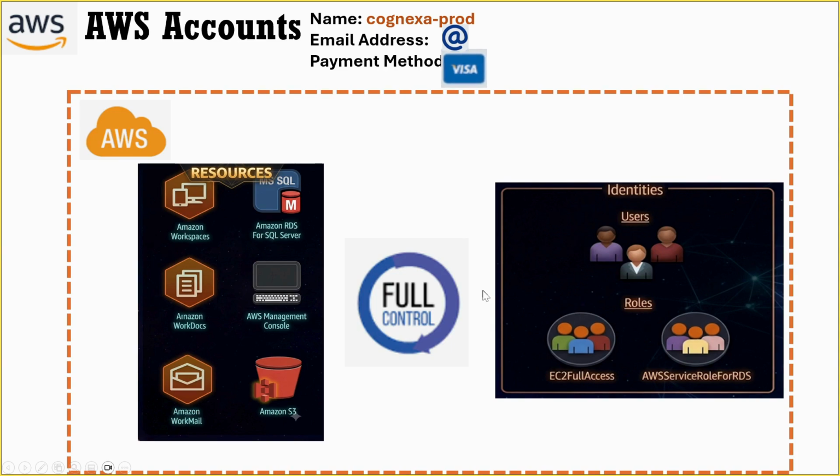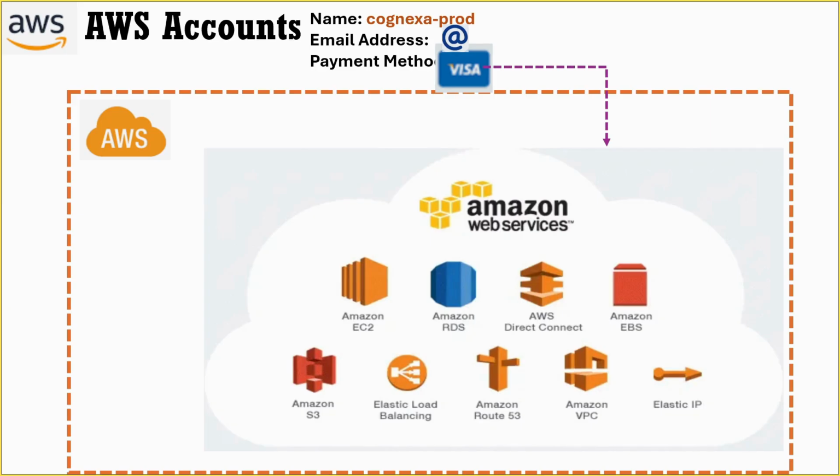Next, the credit card that you provide while creating an AWS account becomes the payment method for that account. This payment method is used to pay for any AWS resources that you create within the account. If those resources are billable and generate usage charges, then AWS bills that usage to the payment method associated with the account, which is typically a credit card. As we know, AWS follows a pay-as-you-go, or pay-for-what-you-use, pricing model. This means you are generally charged only for the resources that you consume. For example, if you use a particular AWS service for just 2 minutes, you are typically charged only for that usage based on the service's pricing model.